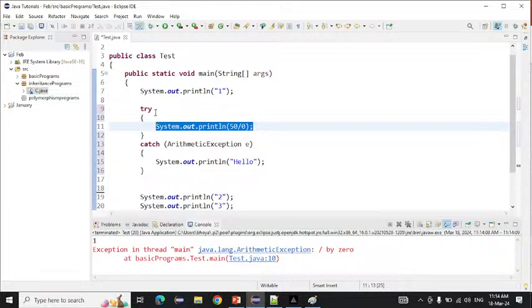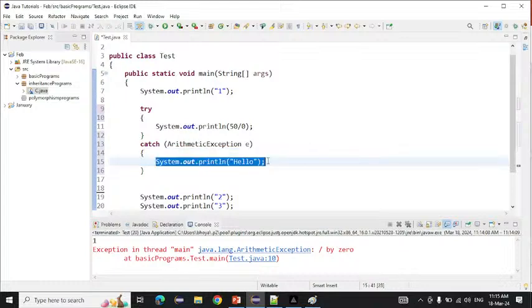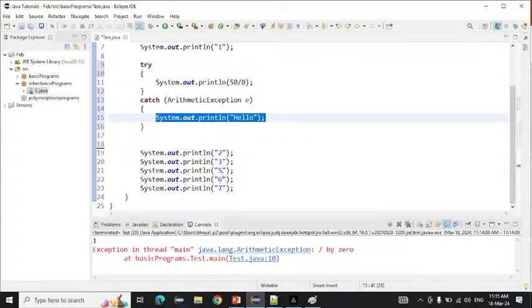So JVM does the same thing here. It first checks and prints the 1 on the console. After that it comes here. Here we are getting the exception. Here we have written try and catch. So what are we telling the JVM? If an exception comes, you can directly come into the catch block. See, it will come directly into the catch block, it will print hello on the console, and it will print 2, 3, 5, 6, and 7. So this is the use of our try and catch blocks.